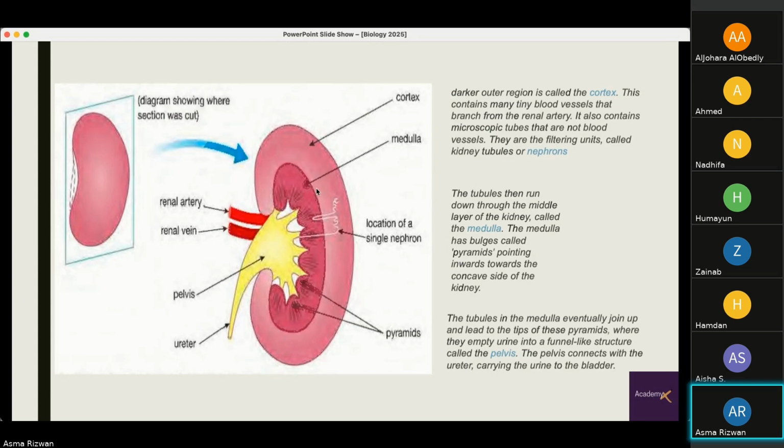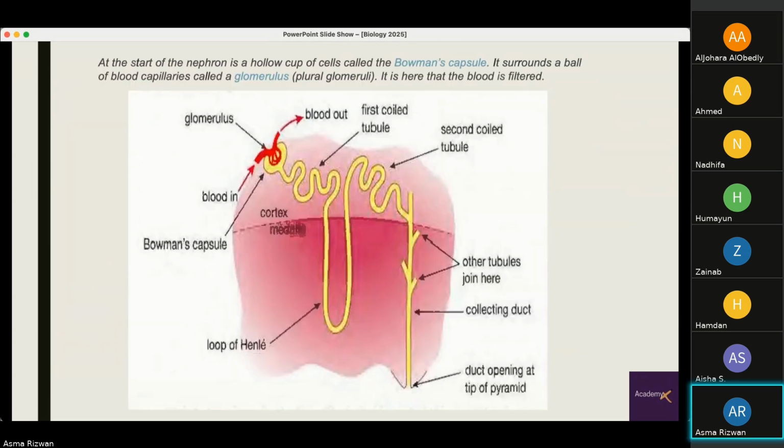This filtering unit is actually performing filtration of all the substances that lead to the kidneys, which are then filtered out and excreted outside our body. How does this nephron work? Let's study that. This is the structure of the nephron. It is magnified, so we can see it clearly. At the start of the nephron is a hollow cup of cells called the Bowman's capsule. It surrounds a ball of blood capillaries known as the glomerulus.